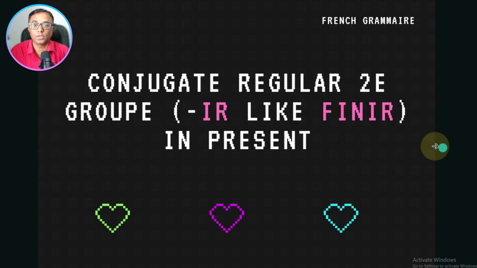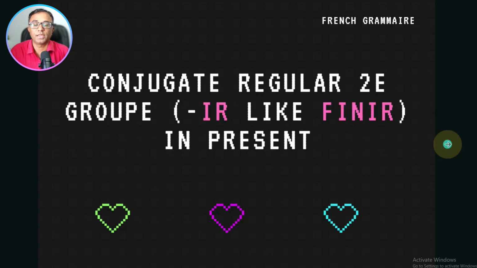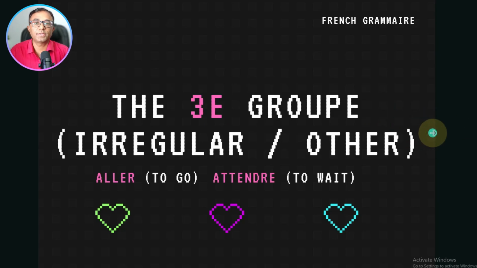Now in the second group, you can find verbs ending with ir. Okay, ir like finir. Finir means to finish. Now in the first group, there is parler, and parler means to speak, which is ending with er. In the second group, you can find verbs ending with ir. Now the third group is a mix of regular and irregular verbs. For example, the verb aller is an irregular verb, which does not follow any pattern. For example, attendre is a regular verb in the third group, which follows the pattern of conjugation.